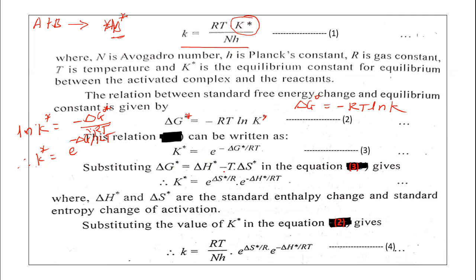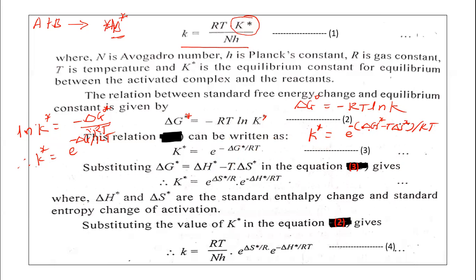We can substitute here for delta G*, so we can write equation 3 in this way: K* is equal to e raised to minus, with the minus sign outside the bracket, delta H* minus T delta S*, divided by RT.